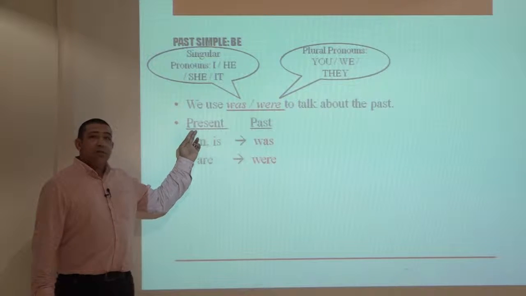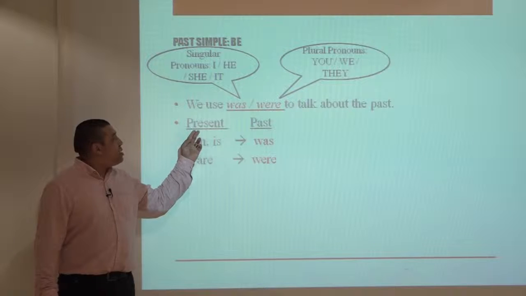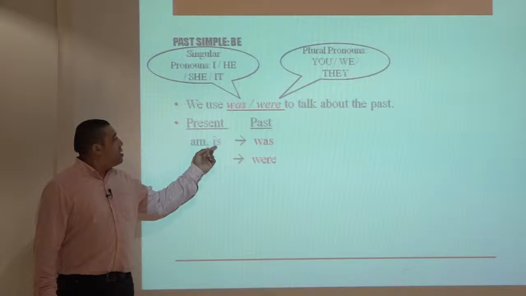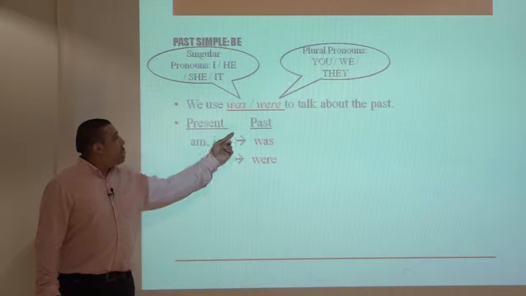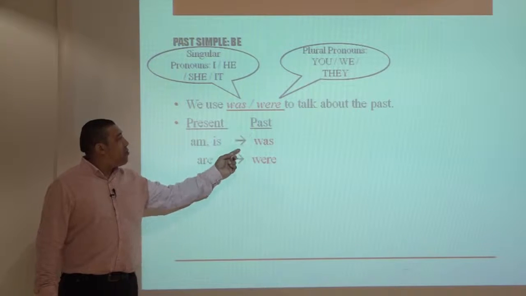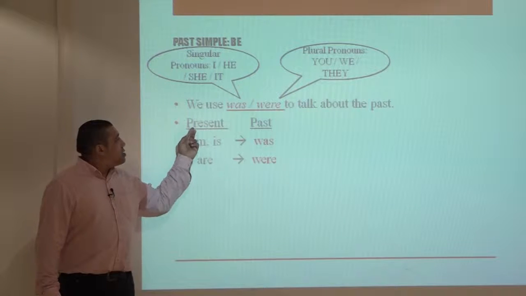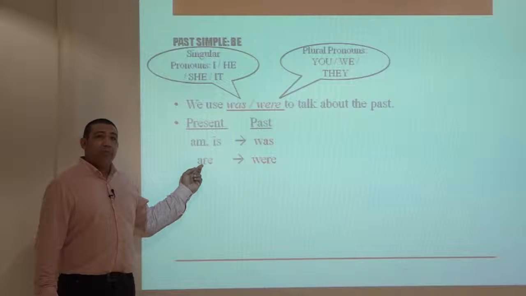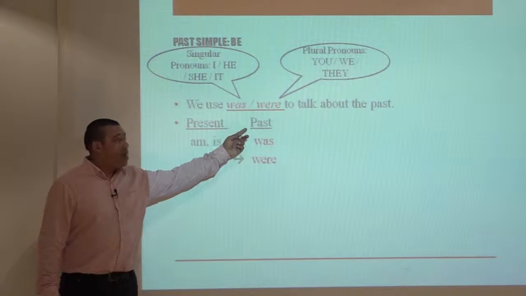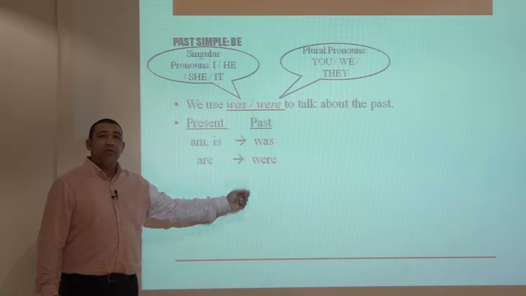The present tense of to be verb is am, is, but the past form of to be verb is was. Present tense of to be verb for plural pronouns is are, but for the past form we use were.